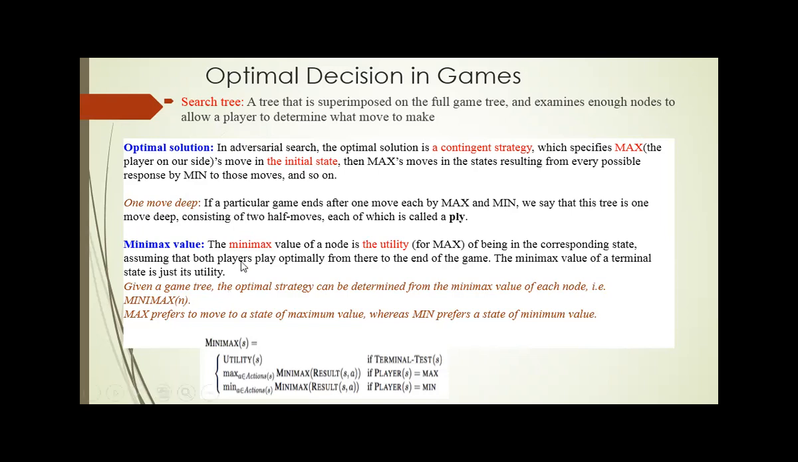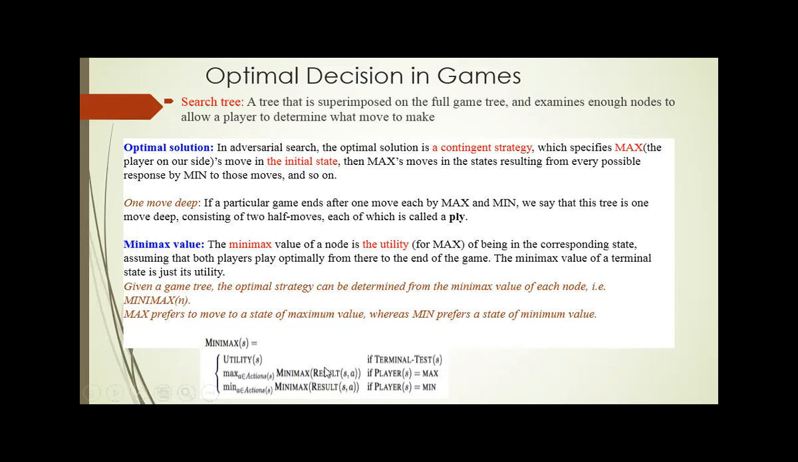Okay. So now the minimax value. The minimax value is nothing but the utility value of the terminal node. After calculating the utility value of the terminal node, we need to update the value of the intermediate nodes, and then we need to update the value of the root node. Okay. So this is the function.